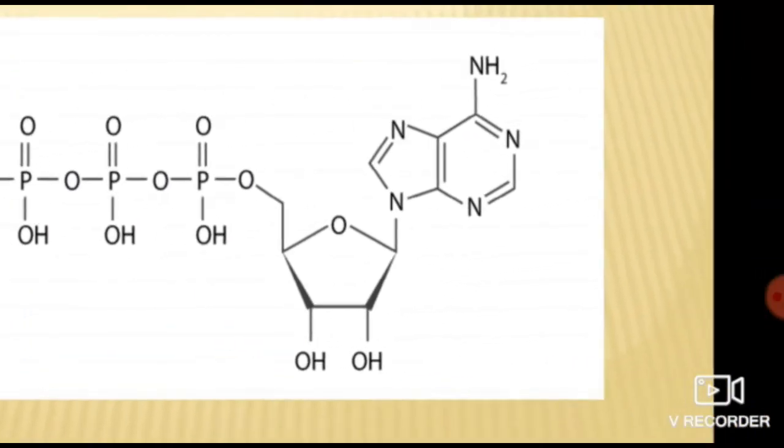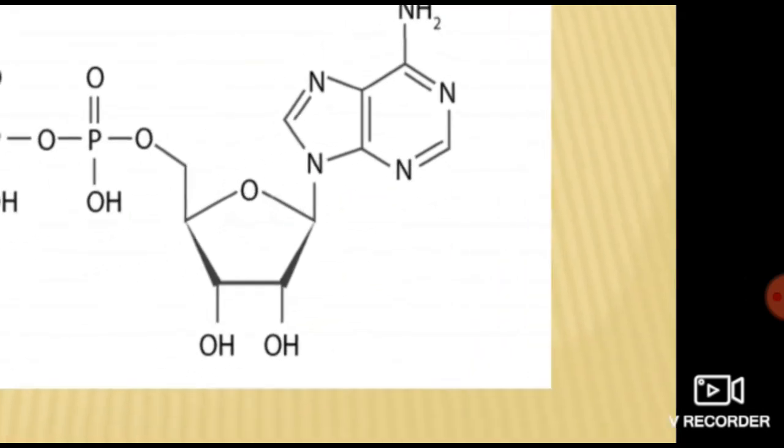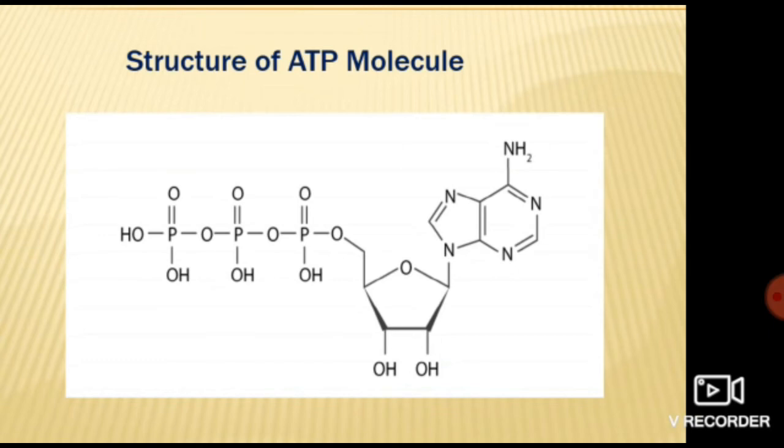Now in this starting, you just see this is the adenine group, which has a 6 membered ring along with a 5 membered ring, and this 5 membered ring is attached to the ribose sugar that has a 5 membered ring. Okay, so if we see its structure, it has 3 phosphate groups, 1 adenine ring and 1 ribose sugar.